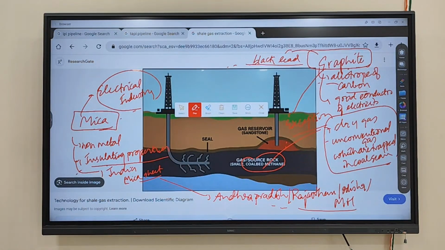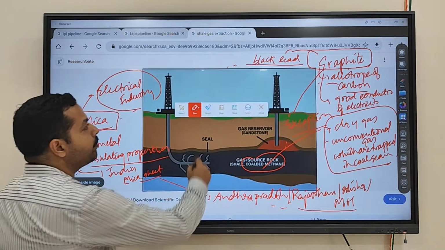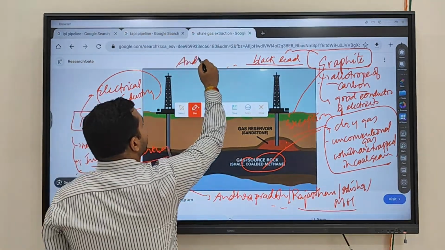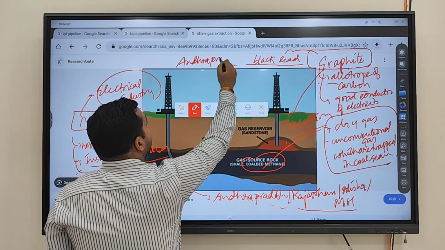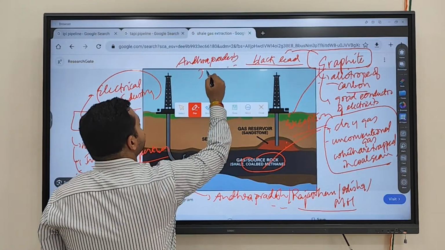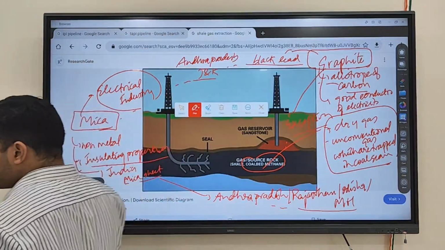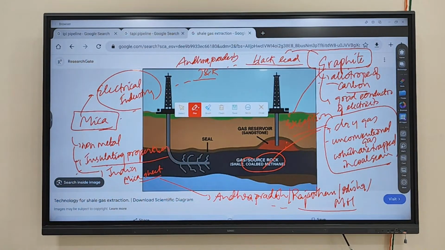Now, which states have major production of graphite or major reserves of graphite? One of the important regions is Andhra Pradesh, and another important region is Jammu and Kashmir. These are the two states having major production and major reserves of graphite in India.